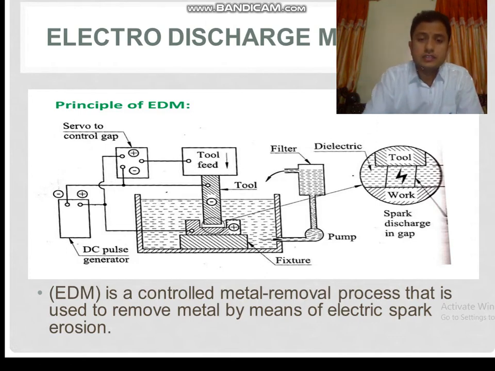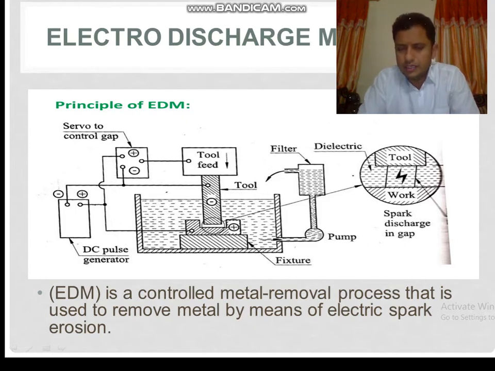Now, what are the different types of dielectric fluids? Dielectric fluids are kerosene, paraffin oil, and transformer oil. These are dielectric fluids, which carry the electricity.